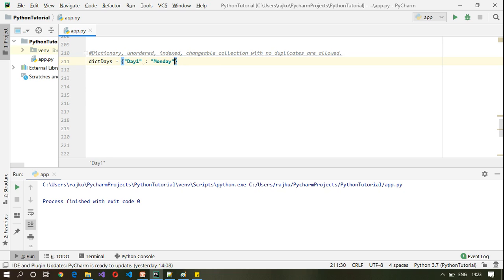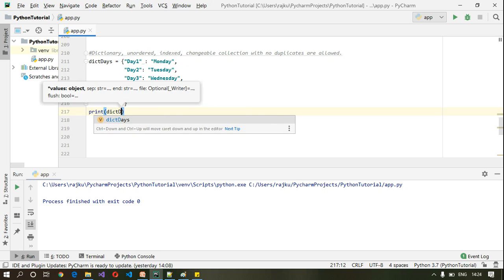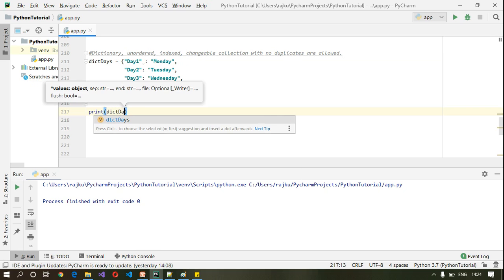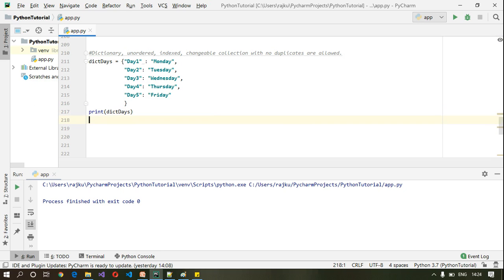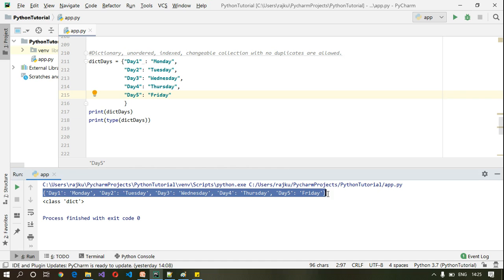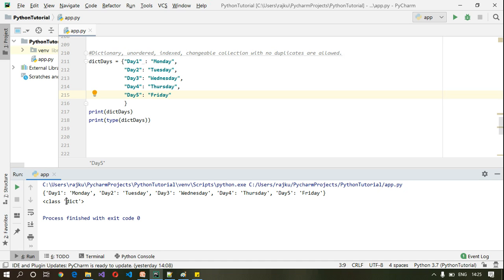Okay, let me add all the weekdays here by using comma. I have added all the weekdays here. Let me print the dictionary values and also type. Okay, let me execute this. It is printing all these values within the dictionary and it is of type dictionary.